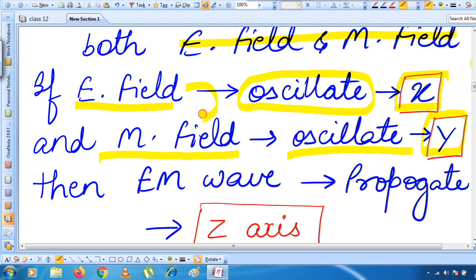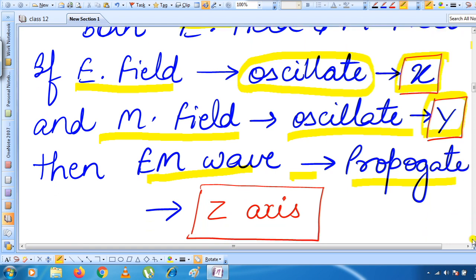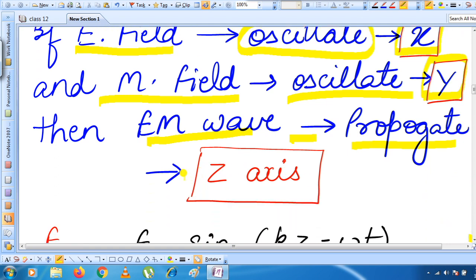Because the electric field and magnetic field have to be perpendicular to each other, and we know that the x-axis and y-axis remain perpendicular to each other. So we said that if the electric field oscillates along the x-axis, then the magnetic field will oscillate along the y-axis. In that case, in which direction should we say that the electromagnetic wave will propagate?